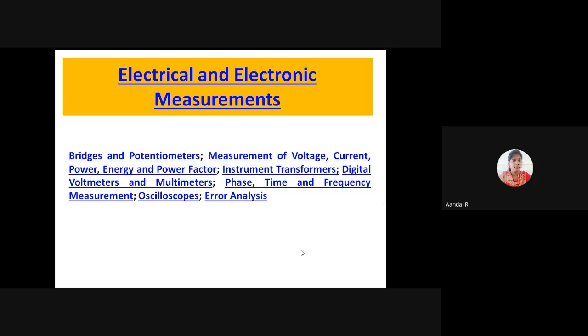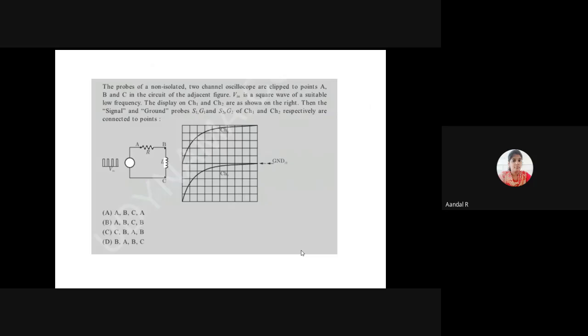If you aim for a GATE score, definitely you can concentrate and score good marks in this paper compared to a tough paper like control systems or signals and systems. Compared to those papers, this is a simple paper. Definitely you can get 5 out of 5 in this paper. Okay, let's move on to our question and answer session.